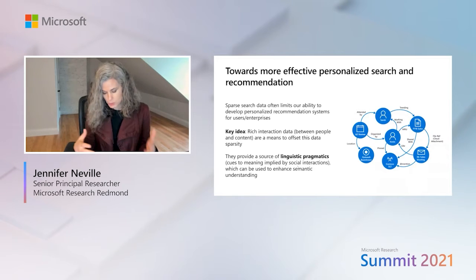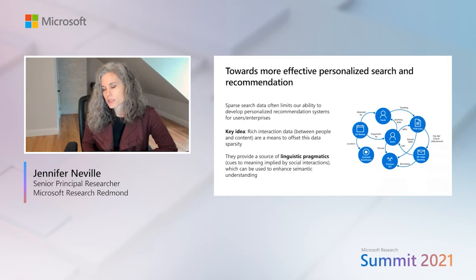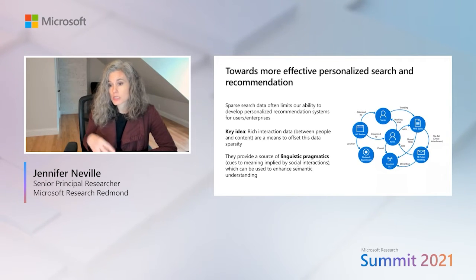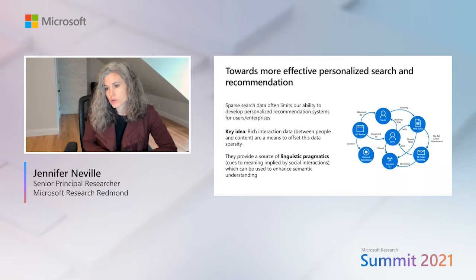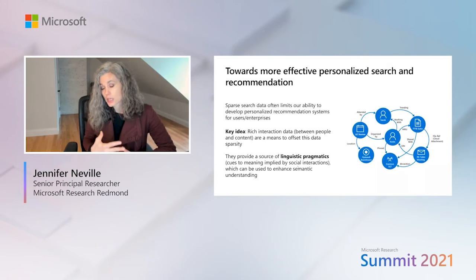And the reason that this rich data can offset that sparsity of content is that the interactions between people and content provide what we're referring to as a source of linguistic pragmatics. And that means that the social interactions among the people and with the content are really cues to the meaning of that content, which can be used to enhance the semantic understanding that we would get from applying traditional NLP-based methods.